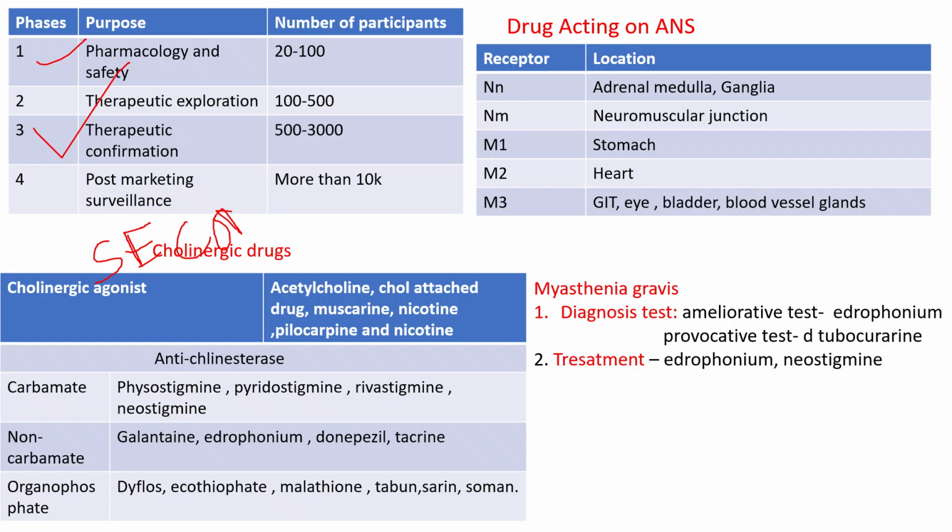You can remember it as S-E-C: S for safety, the first one; E for exploration, the second one; C for confirmation, the third one. And the last one is obviously post marketing surveillance.